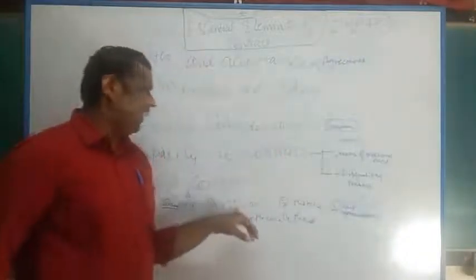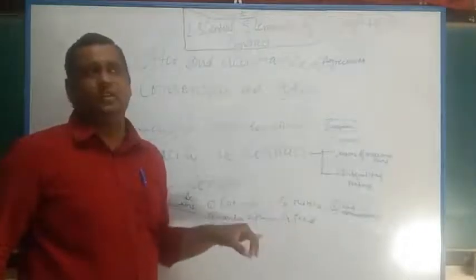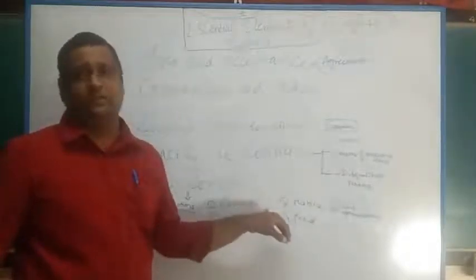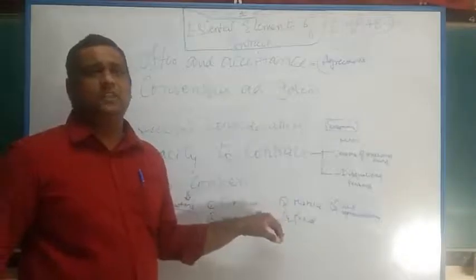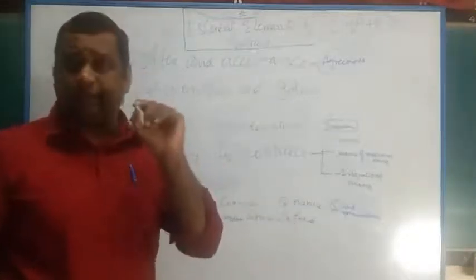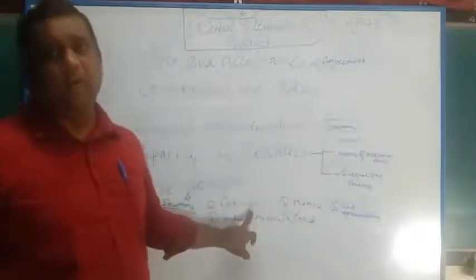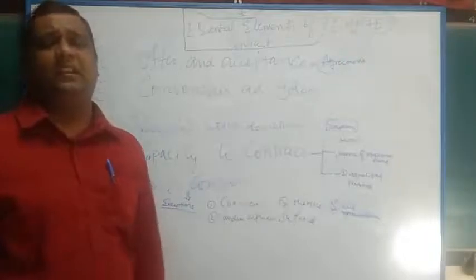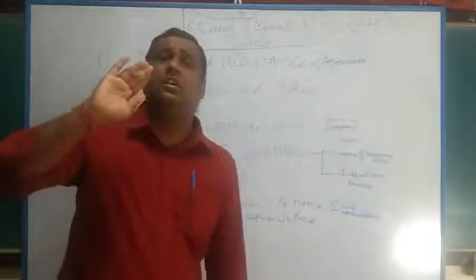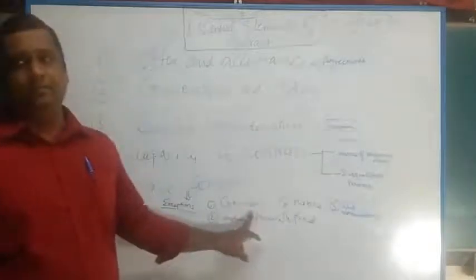For example, in coercion, the person is under the influence of threat. The husband forced the wife to execute the release deed. So the wife is under the influence of threat, because if she doesn't execute the release deed, she will be killed. So the party who is fearing, the wife who is under the influence of threat, can avoid the contract. Avoid means she can come out of the contract and say that no, I am not ready to execute the contract with you. It is a case of voidable.